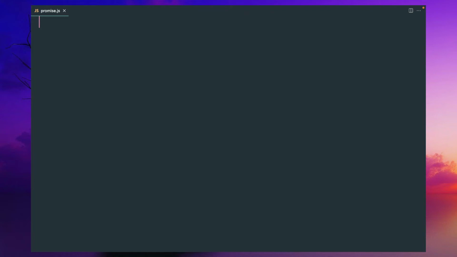Now let me show some code examples. I'll start with creating a simple callback function, then move to promise. I'll explain both success as well as failure scenario. Then I'll talk about how we can chain a particular promise, because chaining a promise is one of the very important concepts to understand. And finally, I'll explain how we can promisify a particular function written in a callback